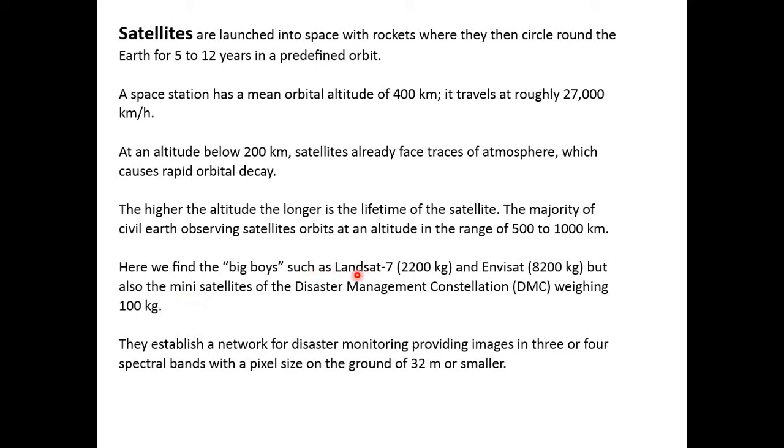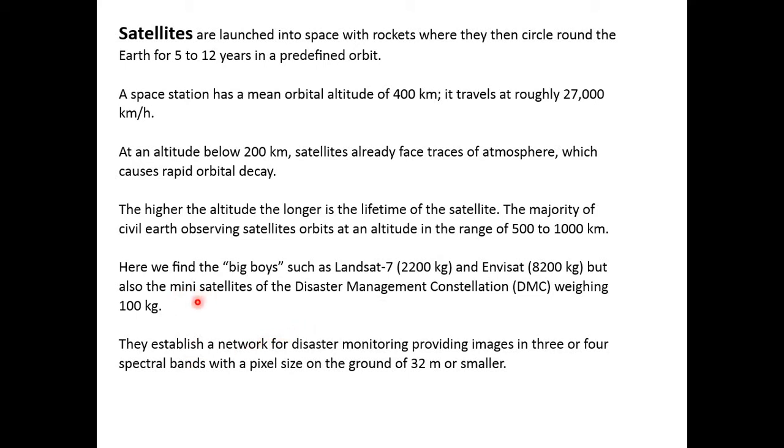About weight, Landsat 7 weighs about 2200 kilograms, and ENVISAT is about 8200 kilograms. These are used for earth monitoring, like crop monitoring and water monitoring, in visible, infrared, near infrared, and thermal bands.